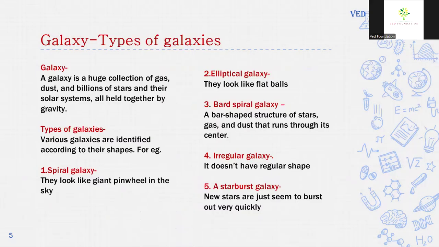A galaxy is a huge collection of gas, dust, and billions of stars and their solar systems, all held together by gravity. Types of galaxies. Various galaxies are identified according to their shapes, and they are spiral galaxy, elliptical galaxy, bar spiral galaxy, irregular galaxy, and starburst galaxy.